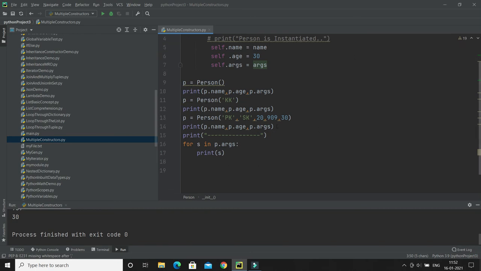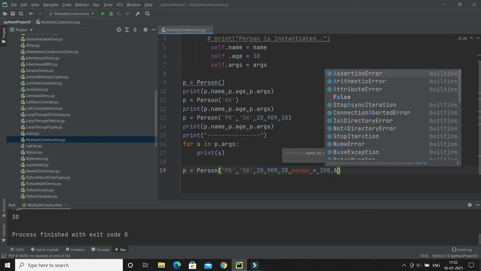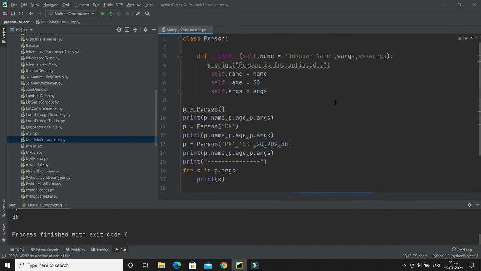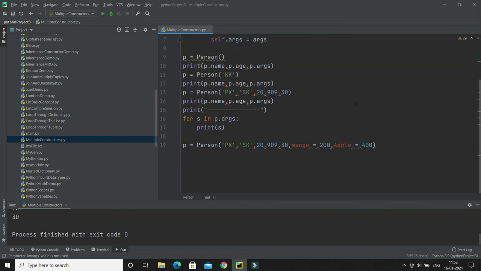So now I'm going to create an object again, and here I am able to pass key value pairs. Let's say I am passing the price of fruits. I'd say mango equals, let's say, 200, and something like apple equals, let's say, 400. So these key value pairs will be assigned to the last argument here as a dictionary, right? So now you can print those values over here.